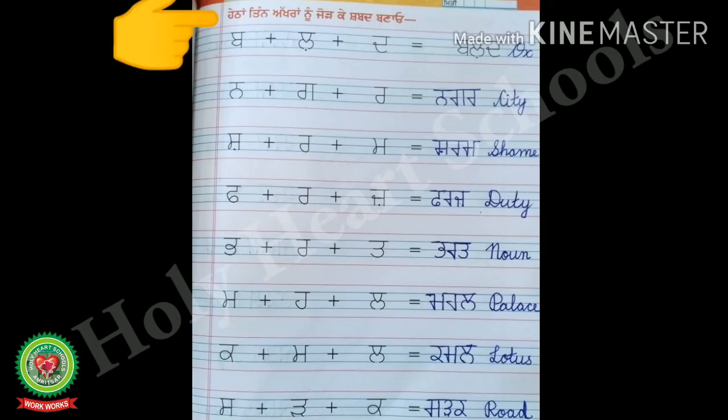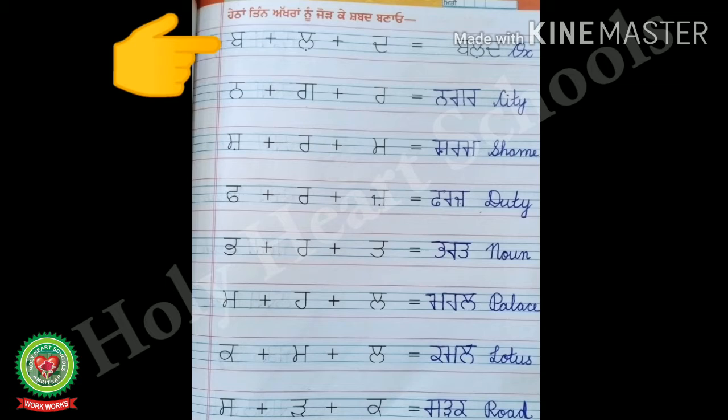Now read the first line given on page 43, that is ਹੇਠਾਂ ਤਿੰਨ ਅੱਖਰਾਂ ਨੂੰ ਜੋੜ ਕੇ ਸ਼ਬਦ ਬਣਾਓ. That means we have to join three letters and form a three-letter word. And then we have to write meaning of that particular word in front of it. For example, look at the first one. The first one they have done for us.